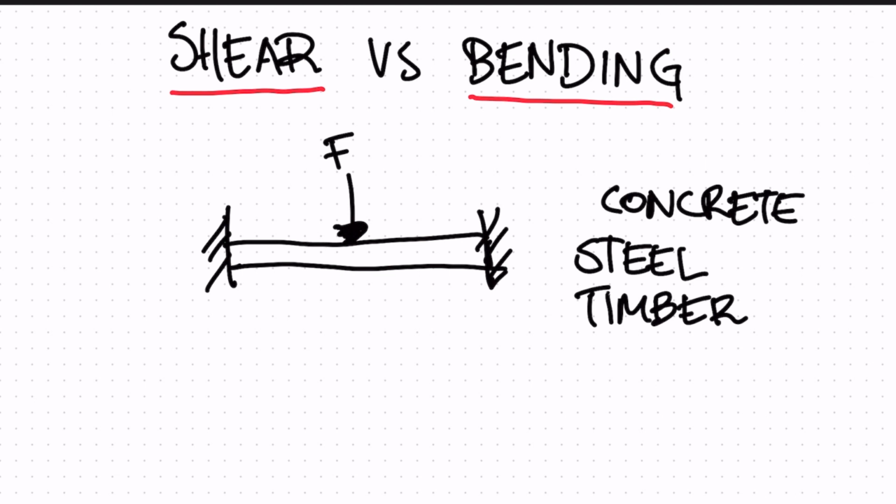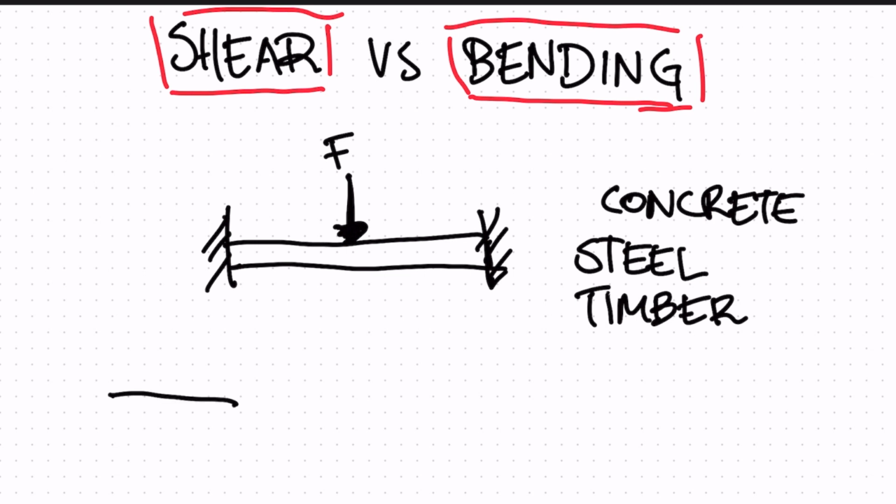So all we need to know is we can put a force at any point in this beam. And we can keep increasing this force, keep pushing down, and there's going to be a point where this beam will fail. It'll crack or it will bend. Depending on the material and dimensions, there's going to be a max limit for the amount of force that we can put on a beam, right? And the two ways that we're going to look at where it can fail is shear and bending.